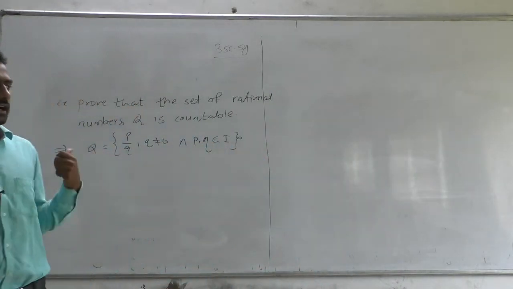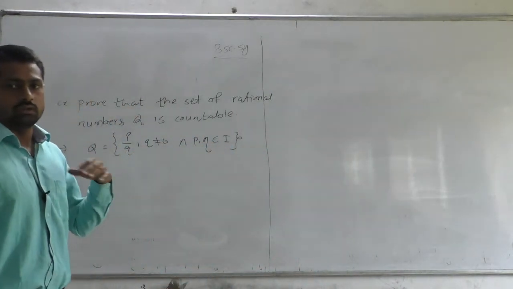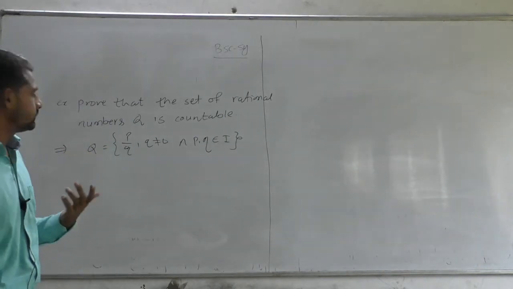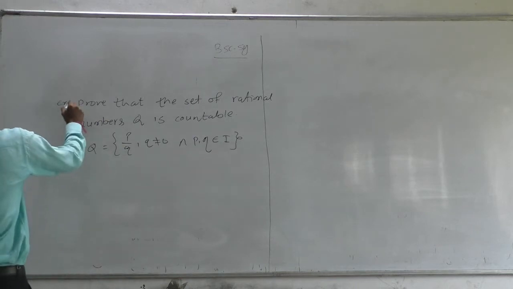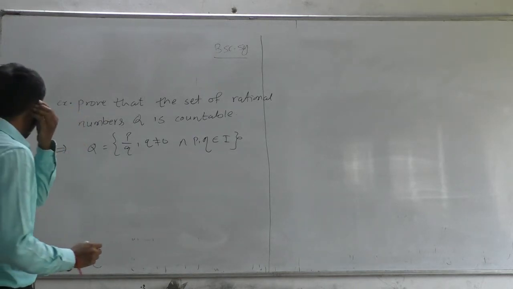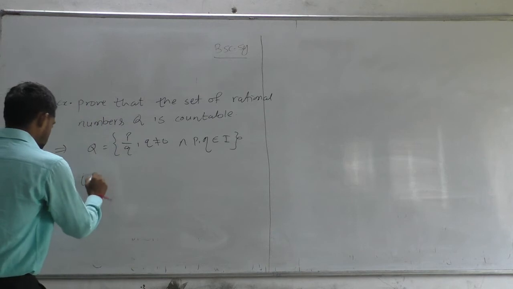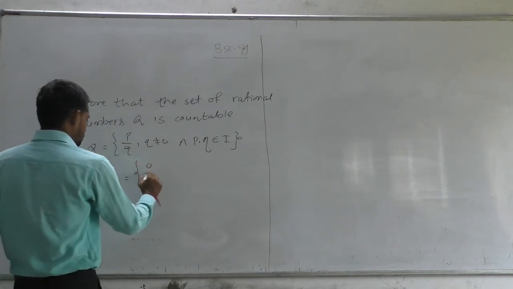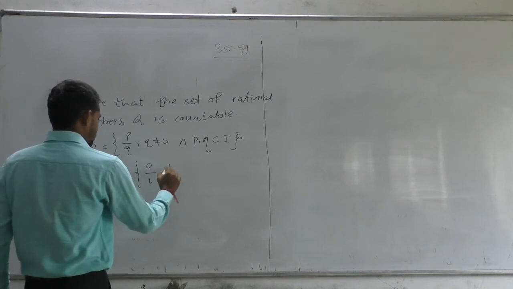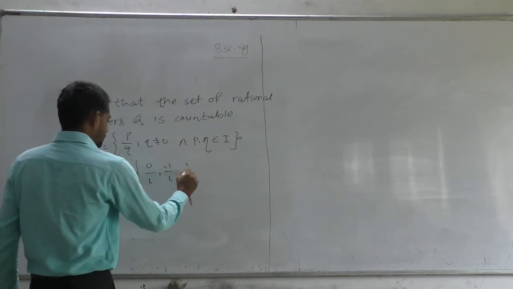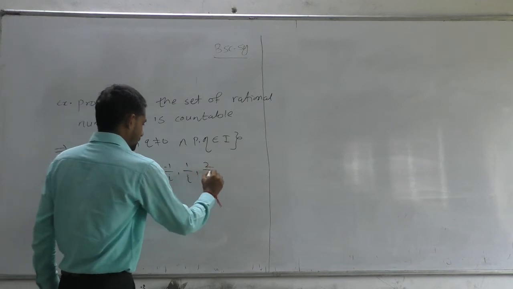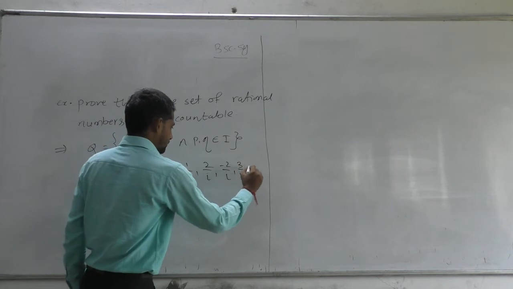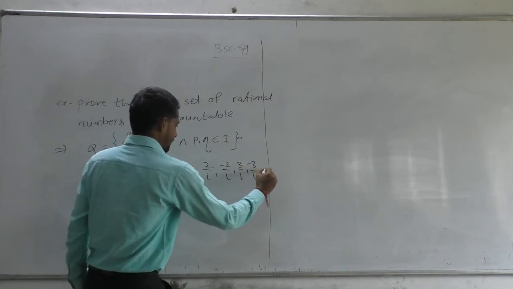I told you yesterday that this theorem is very important: the countable union of countable sets is countable. So I am going to use this theorem. Now let A_i be the set of the form 0 by i, minus 1 by i, 1 by i, 2 by i, minus 2 by i, 3 by i, minus 3 by i, and so on.